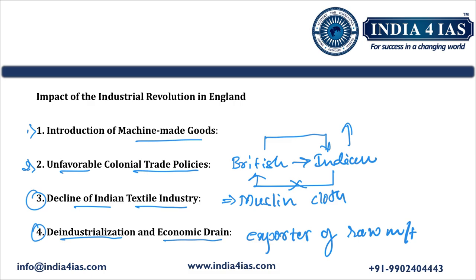This resulted in the economic drain from India, where the profits from the sale of Indian raw materials and the consumption of British goods primarily benefited the British industrialists. This left India impoverished, and its industrial base was weakened.